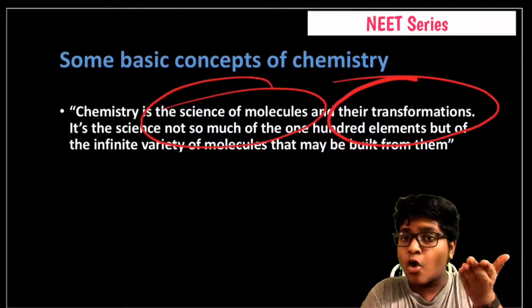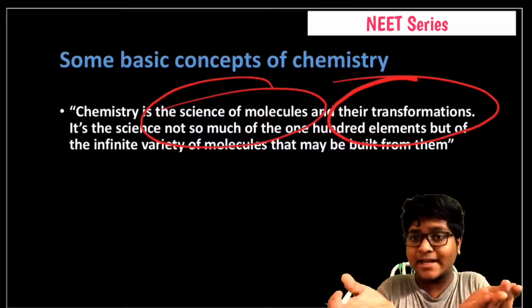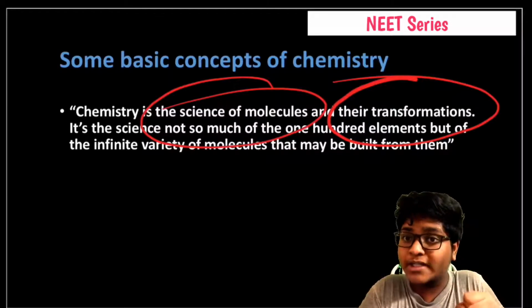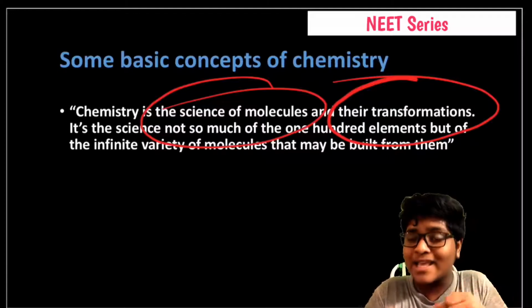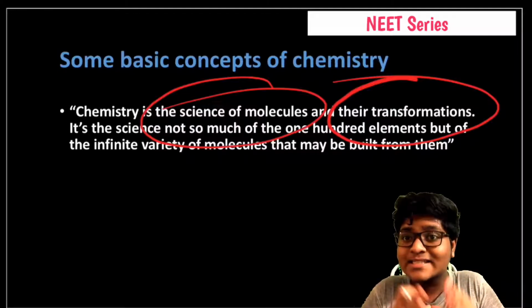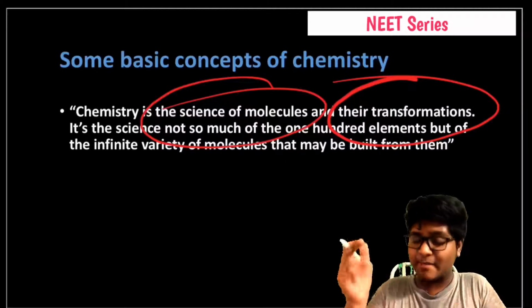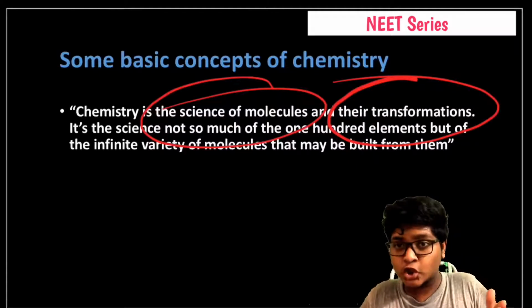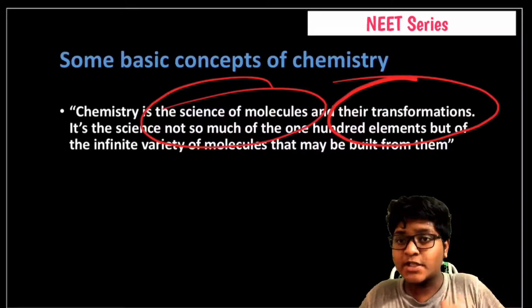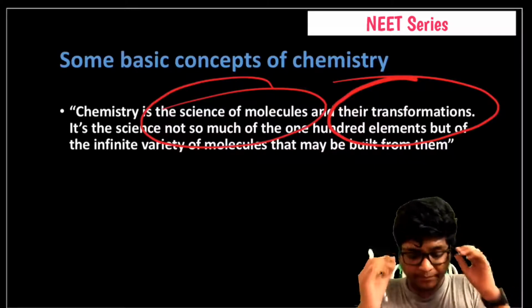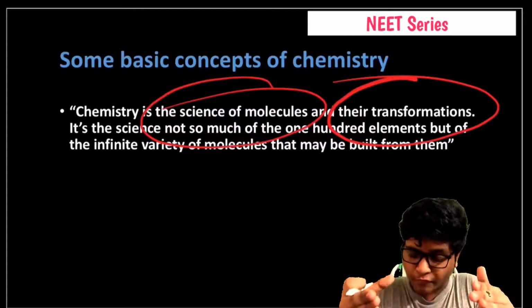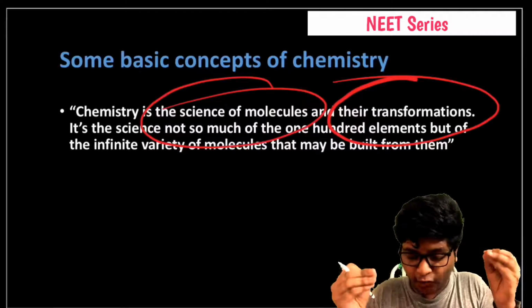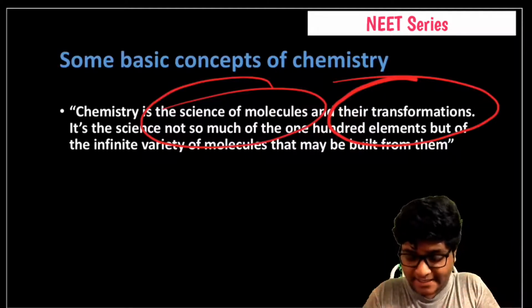For example, element O plus another element O forms O2 molecule. It's a gas molecule. Molecule is also known as organic compound. The transformation, this is known as chemistry. Chemistry is nothing but the science of molecules and the transformations. For example, H2O, O2, N2, CO2, etc. It is a science not so much of the 100 elements but of the infinite variety of molecules that may be built from them.